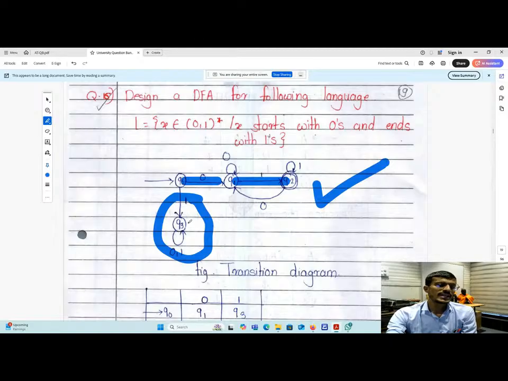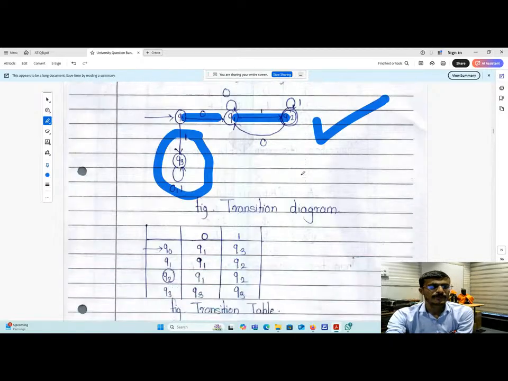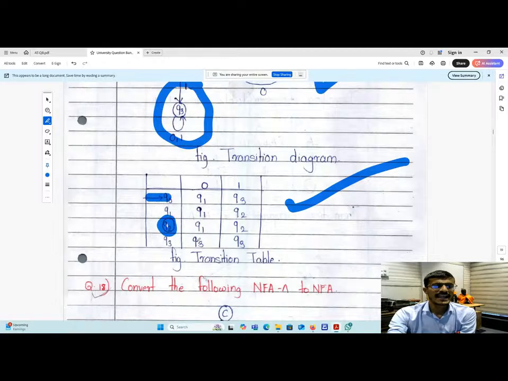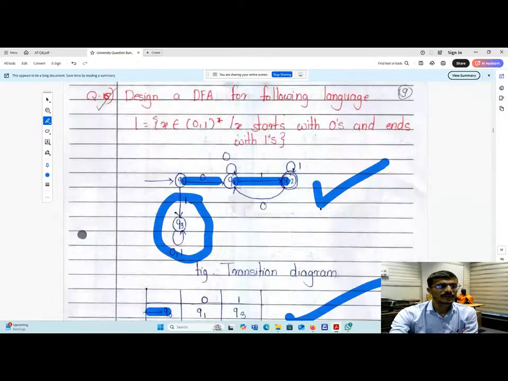Dead state we have taken here as Q3, Q0 as the initial state, Q2 as the accepting state. Okay, and the transition table is this one, Q0, Q1. So there is no worry about this. This one is the accepting state, this one is the initial state, and this is the dead state. I hope that you are getting these concepts one by one.